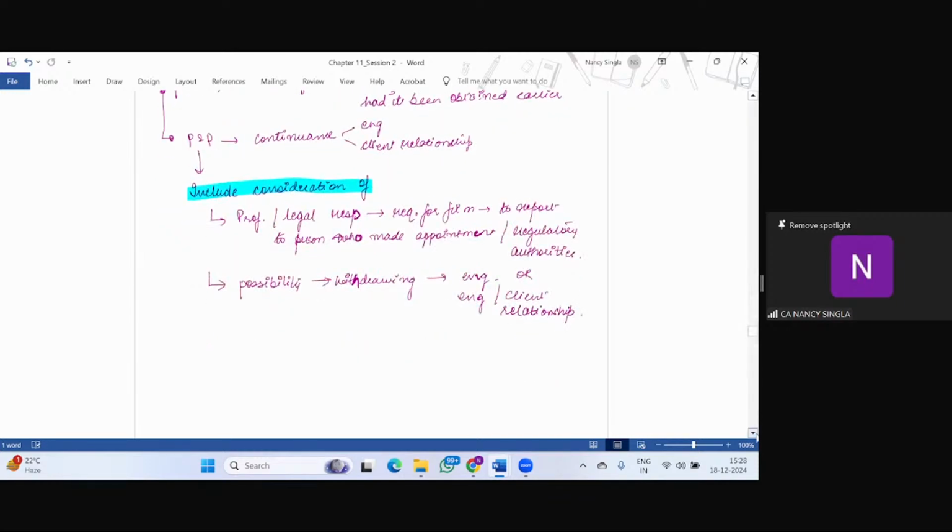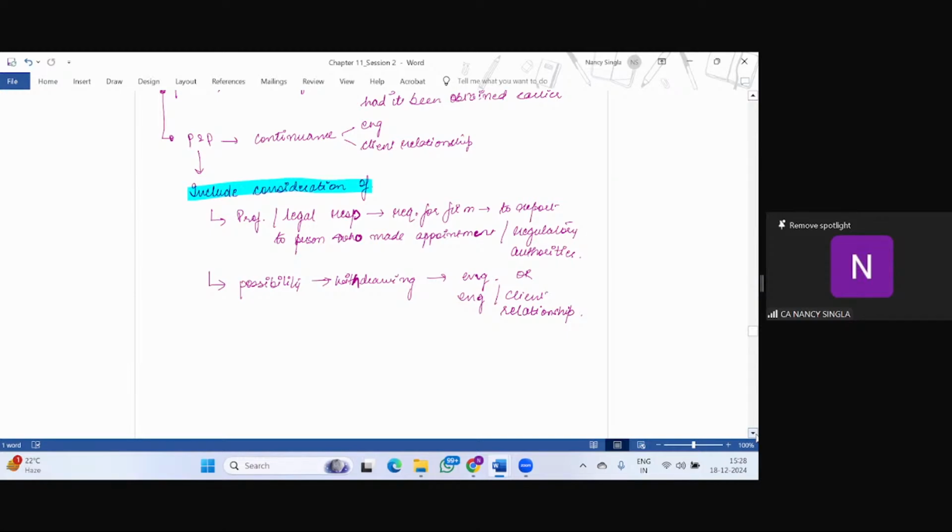Professional or legal responsibility for the firm, whether there is a requirement for the firm to report to the persons who made the appointment or to regulatory authorities, and whether there is a possibility of withdrawing from the engagement or the client relationship, right? So the policies and procedures with respect to continuance of engagement and client relationship should include consideration of these two situations also.